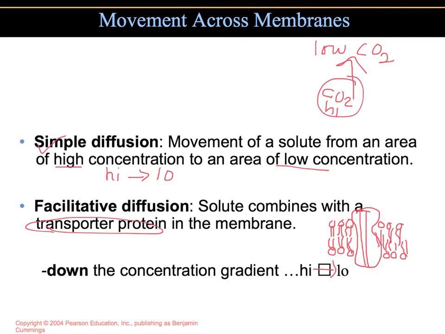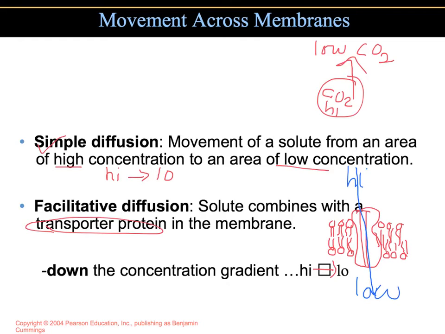In facilitative diffusion, you need to use a transporter protein where the material will still be going from an area of high to low concentration, but it cannot just pass through the membrane because of the membrane's makeup. So these can be things like sugars.